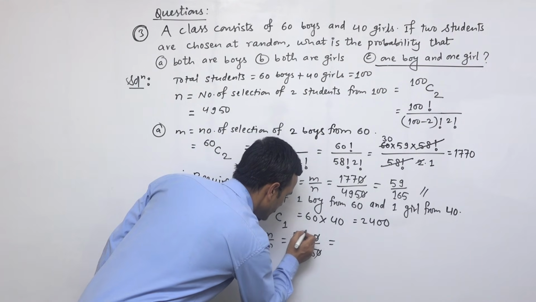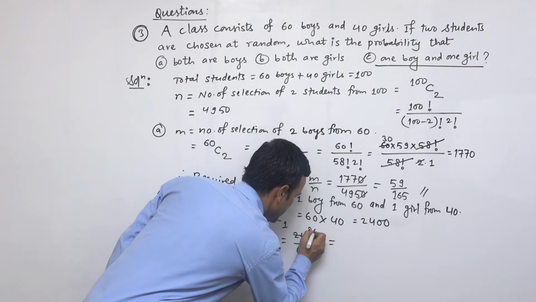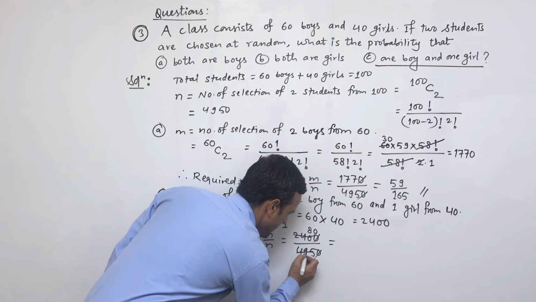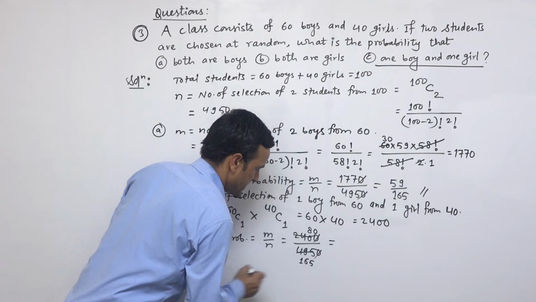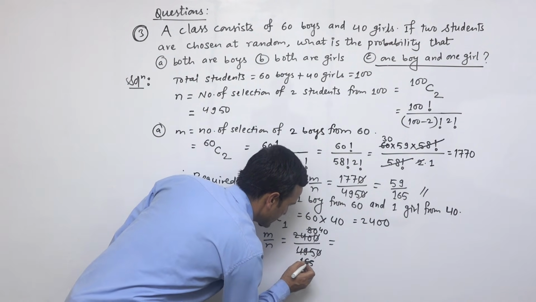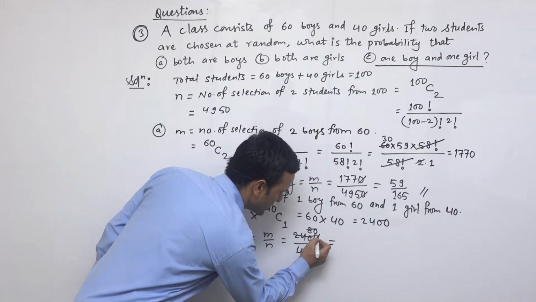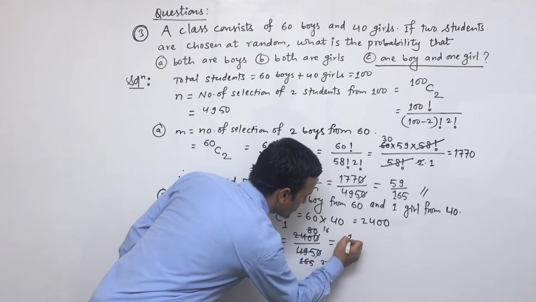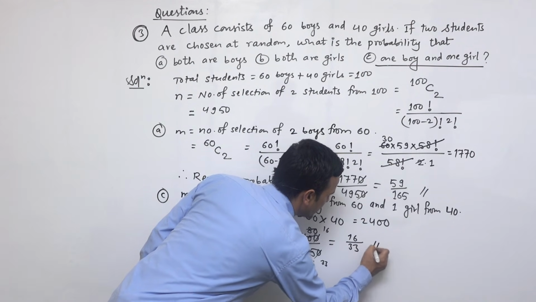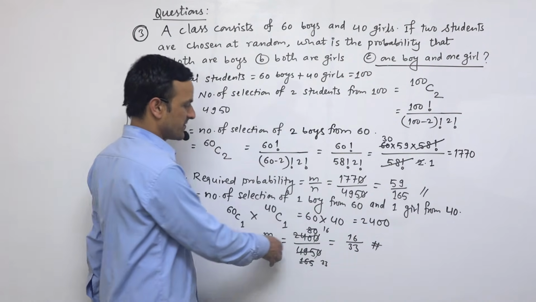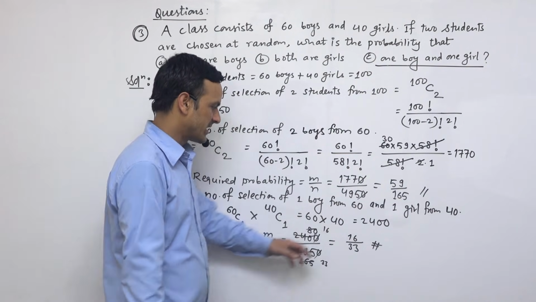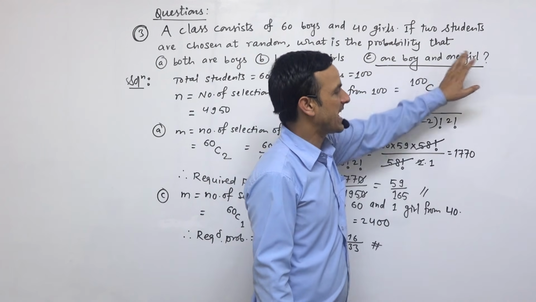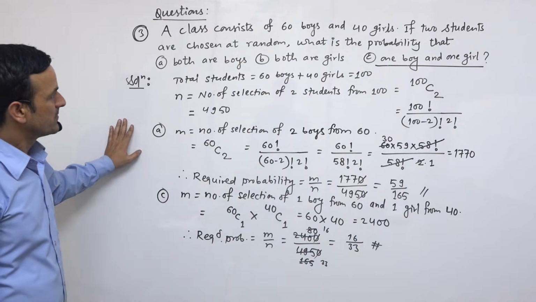If we cut both numbers by 5, then it will be 16 and 33. So write down 16 divided by 33, and this is the answer. After cancellation of these both numbers, we get 16 by 33. This is the final answer for the probability of 1 boy and 1 girl. So this is the solution by using probability.